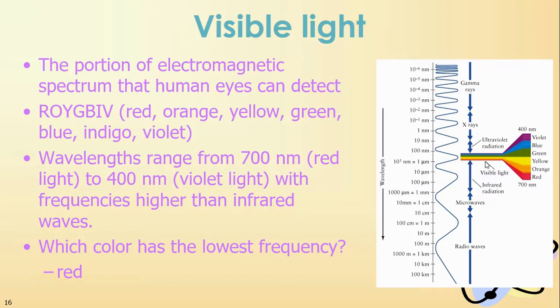Now, if you look, the red part of your light borders your infrared, and the violet part of your light borders your ultraviolet. Infrared is by red, ultraviolet is by violet. Your red has the lowest frequency, but the largest wavelength. Your violet has the shortest wavelength, but the highest frequency, highest energy out of the visible light.